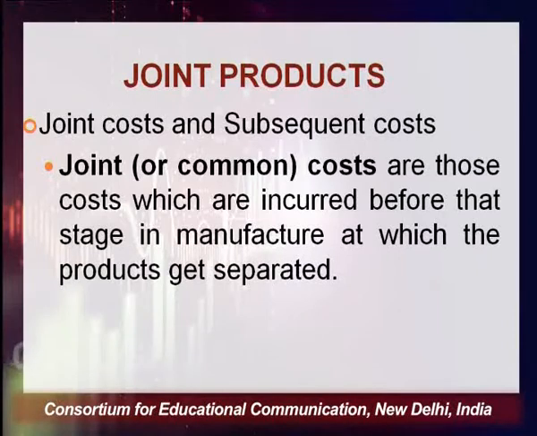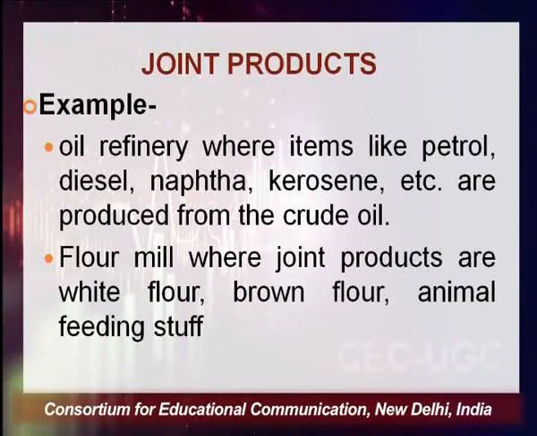But the products you get, as in the oil refinery, are naphtha, diesel, petrol and kerosene. The question is how you proportion and calculate the cost of each of these.